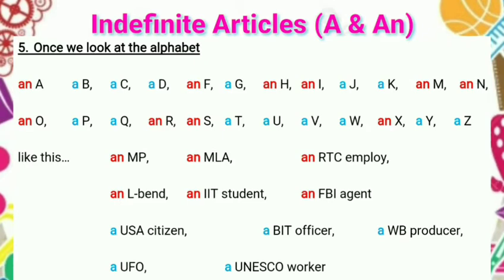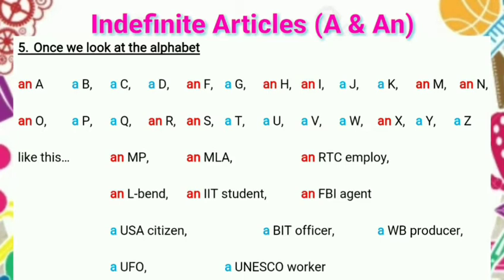An MP, A sound. An MLA. An RTC employee, RTC has an A sound. An L bend, L A sound. An IIT student, I sound. An FBI agent, A F. But a USA citizen, U sound, consonant.